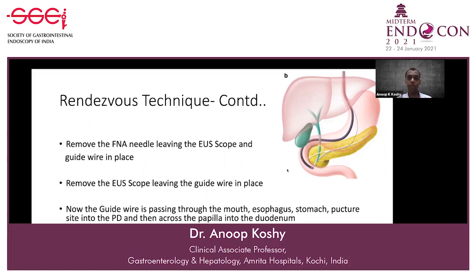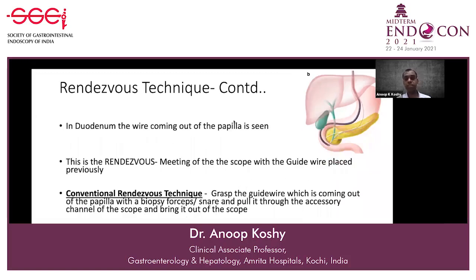Now you have a guide wire which is passing through the mouth, esophagus, stomach, and the puncture site into the PD, and then across the papilla into the duodenum. Then, by the side of the guide wire, you pass a side wing scope. You can see the guide wire here. By the side, you are passing a side wing scope into the duodenum. When you reach the duodenum, you can see the wire coming out of the papilla.